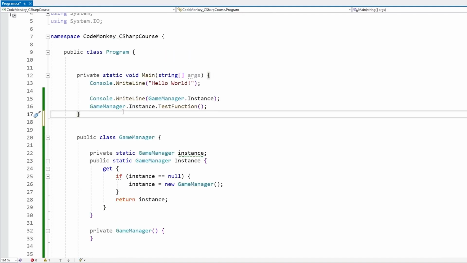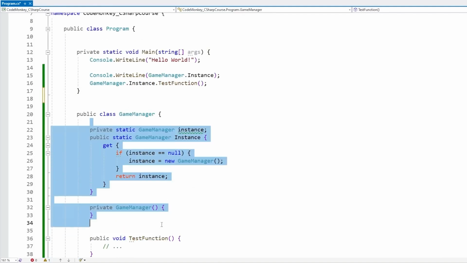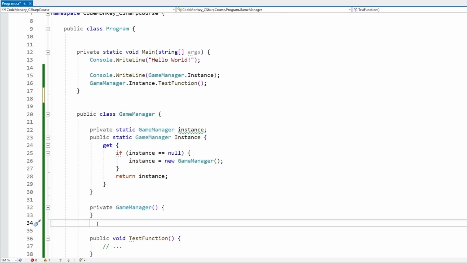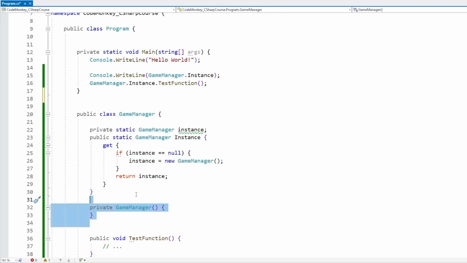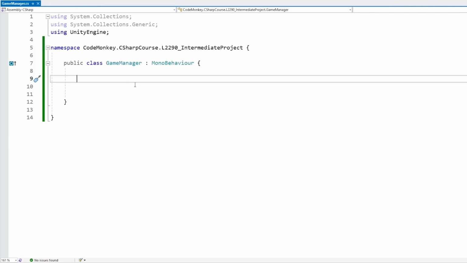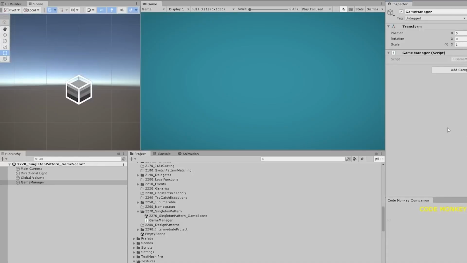And now that we've seen the singleton over here, the bare bones C# singleton, let's see how to make it in Unity. In Unity, it's a little bit different since Unity components have to extend MonoBehaviour, and one of the biggest limitations of that is you cannot access the constructor directly. So in Unity, you simply make a regular script, extend MonoBehaviour as usual, then that script is attached to some kind of game object, so all pretty standard.